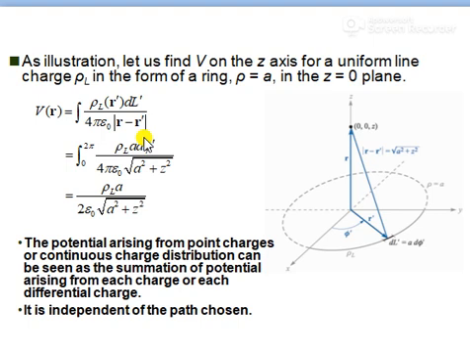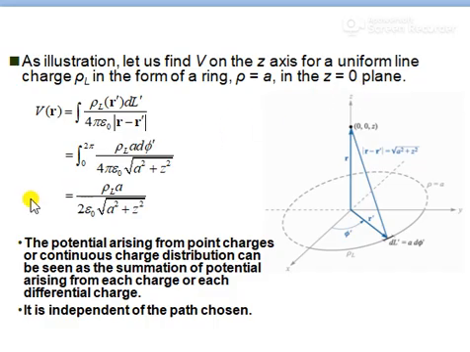This was our equation. Now in this equation what we can do is, we can put the value of limits, that is 0 to 2 pi integration rho L, instead of dl dash it is nothing but a d phi dash, divided by 4 pi epsilon naught, and modulus of r minus r dash is root of a square plus z square. So therefore after integration what you will get, rho L into a divided by 2 epsilon naught root of a square plus z square.